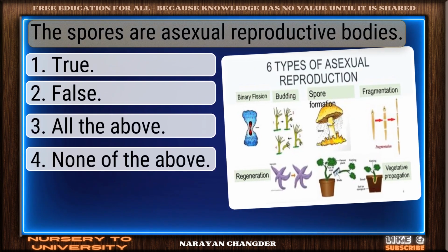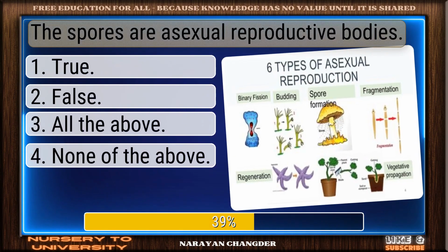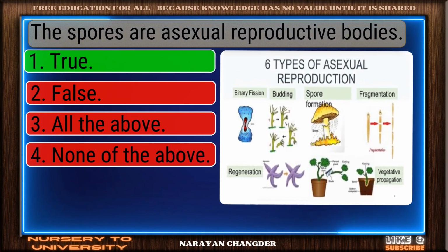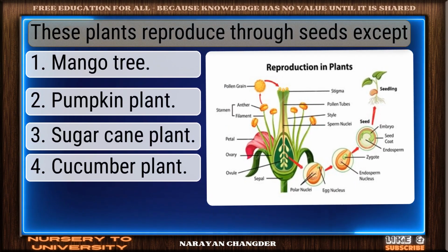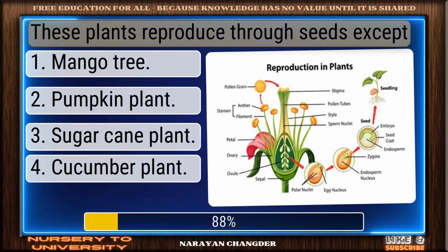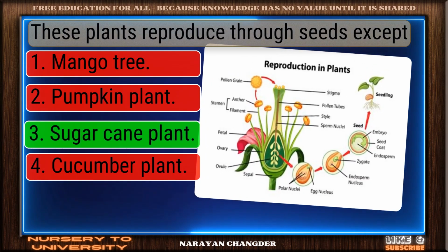Question number 21. The spores are asexual reproductive bodies. On track. True is the correct answer. Question number 22. These plants reproduce through seeds except. Bravo! Sugarcane plant is the answer.